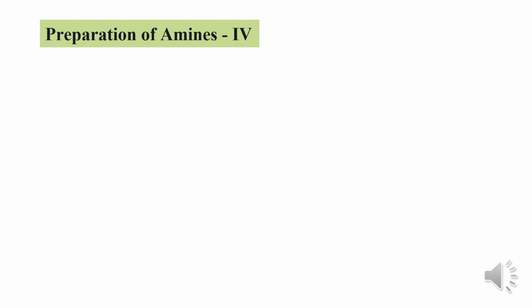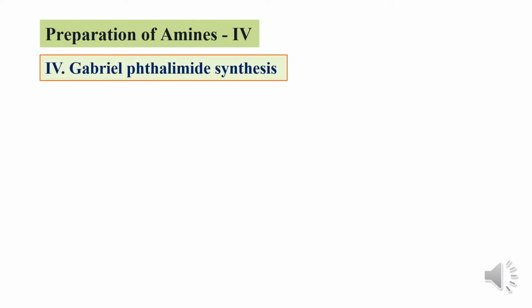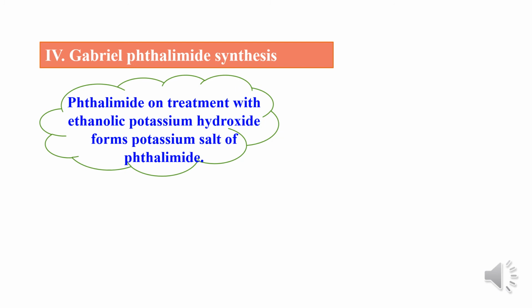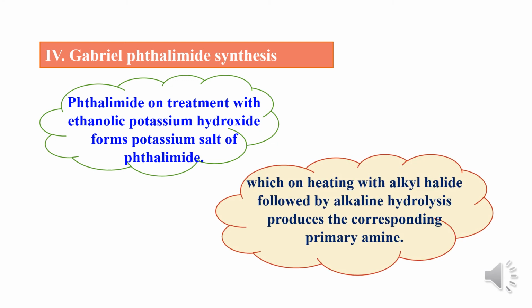This is another method of preparation of amines, that is Gabriel phthalimide synthesis. The structure of phthalimide is like this. This is called phthalimide. By this we are going to prepare a primary amine. In Gabriel phthalimide synthesis, phthalimide on treatment with ethanolic potassium hydroxide first forms the potassium salt of phthalimide, which on heating with alkyl halide followed by alkaline hydrolysis produces the corresponding primary amine.